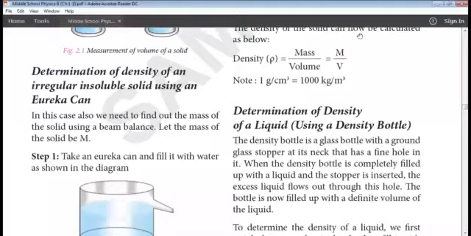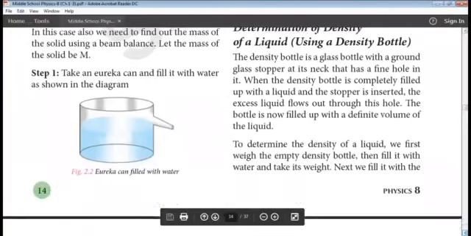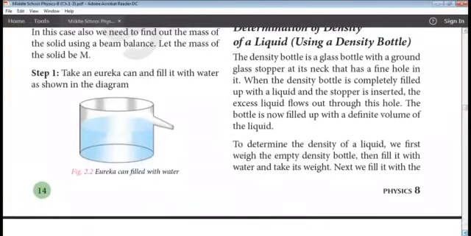Okay students, the next one is determination of density of liquid using density bottle. Density bottle is a glass bottle with a ground glass stopper at its neck and that has a fine hole in it. When the density bottle is completely filled up with the liquid and the stopper is inserted, the excess liquid flows out through this hole. The bottle is now filled up with a definite volume of the liquid.